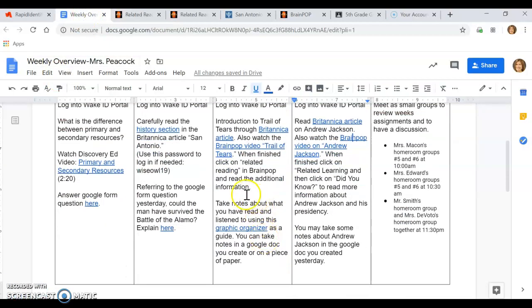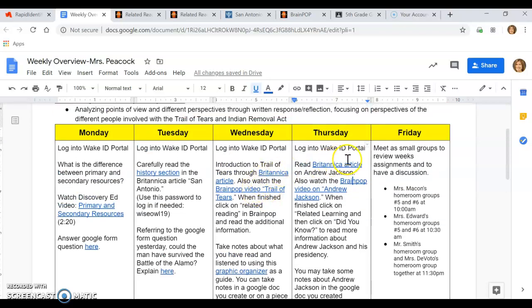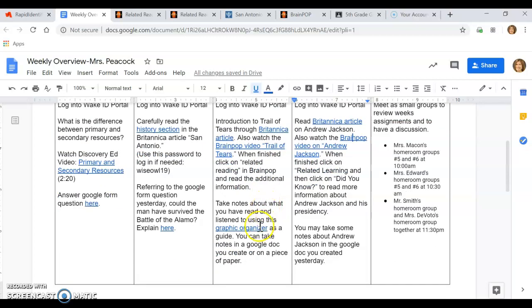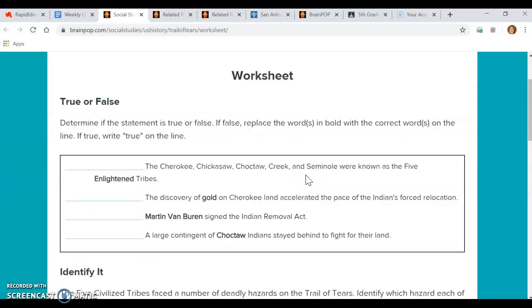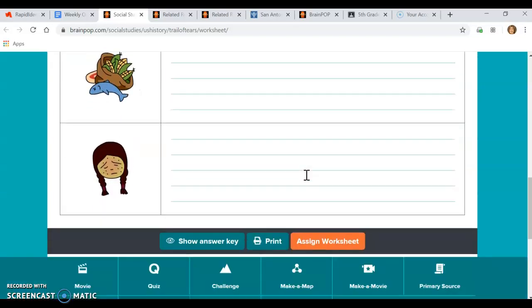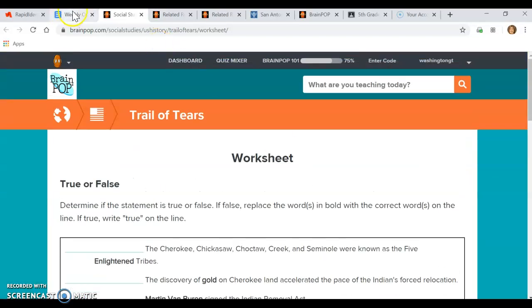Now, I have a suggestion here again, and I'll put just a suggestion for you to take notes creating your own Google Doc, or if you like to just take notes on a piece of paper, that's fine. Next week, I will give you a graphic organizer to use and fill out for information that you research. But I'm just saying, after reading all of these articles and watching these videos, you might want to take notes so you don't forget. I give you just an example of what a graphic organizer could look like that you might want to put on your Google Doc or your pieces of paper. You don't have to follow it, but I felt like it might be helpful for you.